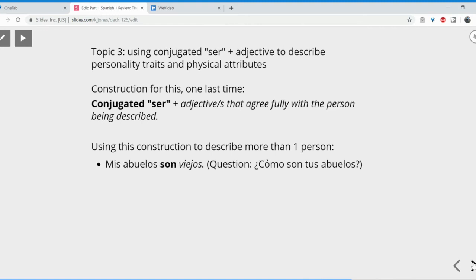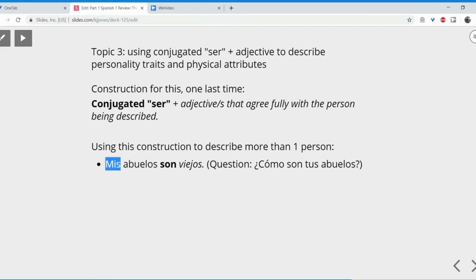So I could say, mis abuelos son viejos. Look at all these plural adjectives. Possessive plural adjective mis. Possessive, plural descriptive adjective viejos. It has been a heck of a first week and a half of class, and my brain is not right, y'all. I am sorry. All right, one more time.